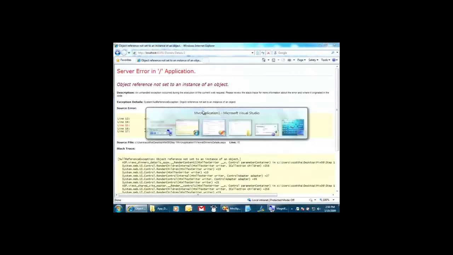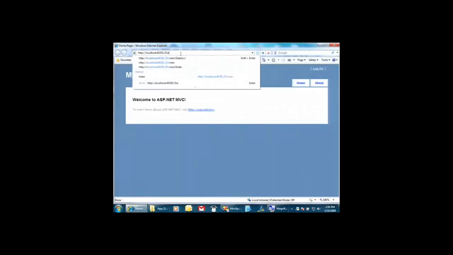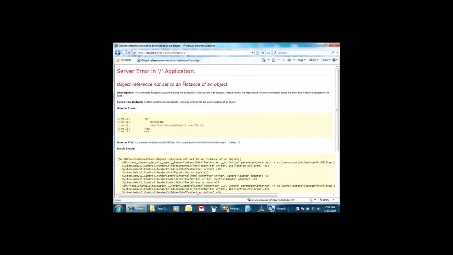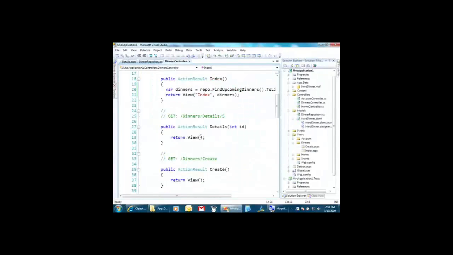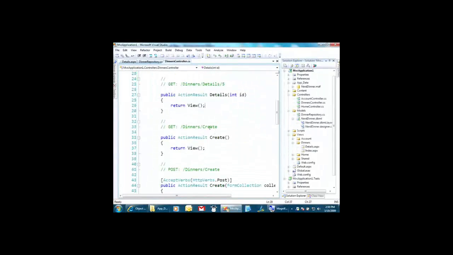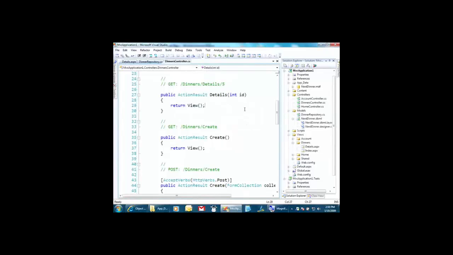Why did that crash, Phil? Let's go find. What's that? Did I recompile? Should I have to recompile a view? No. Yeah. And the cake is done. Woohoo! Yeah. How can a dinner not have an ID? Touché, anonymous voice in the crowd. Well played, sir. Well played. You didn't write the code. Why is it not working?